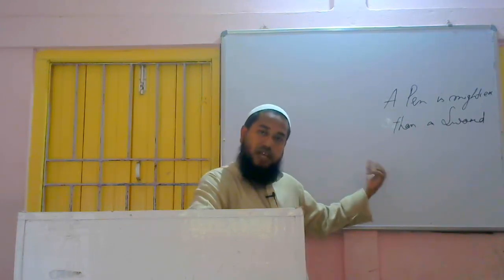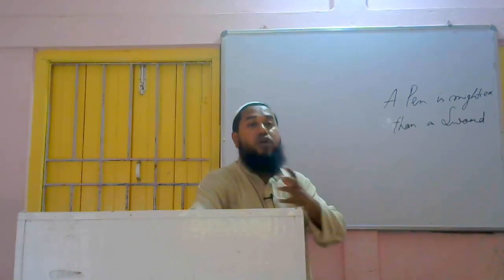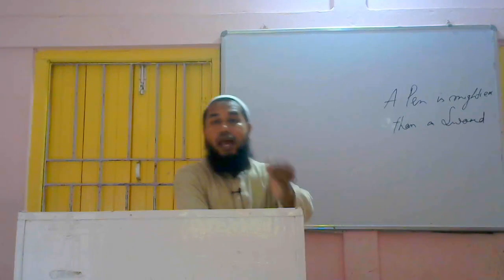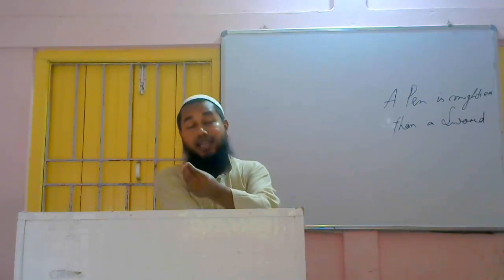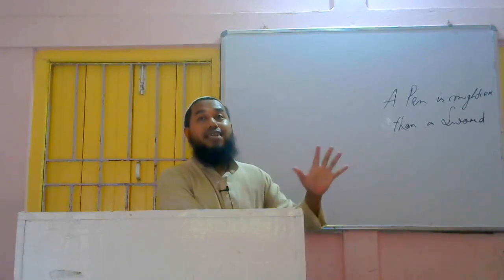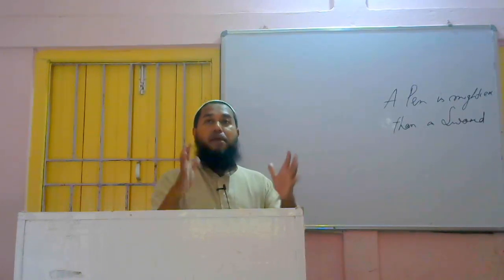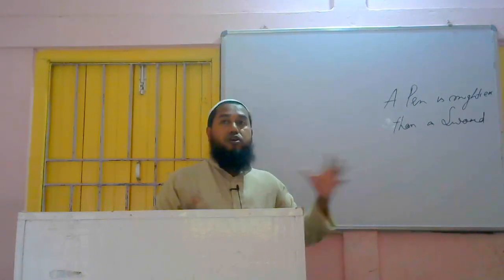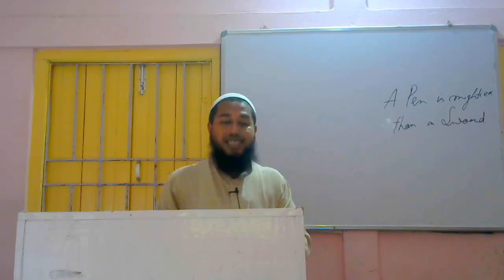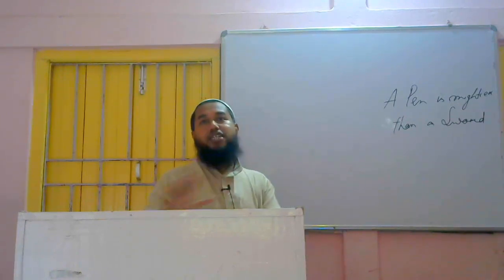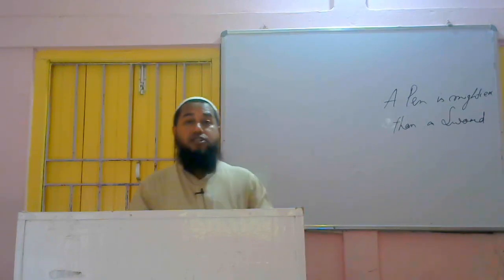So we have to explain it in our own language. You can explain it in your own way, I can explain it in my own way, and he can explain it in his own way. It doesn't matter. We are to construct a paragraph on the basis of our own thinking, and if the construction of the sentences is correct, we will get full marks.